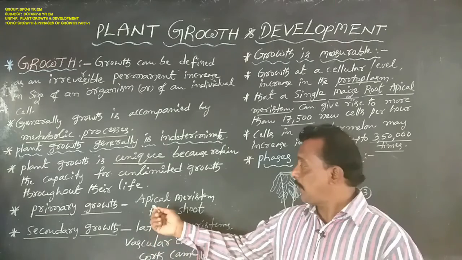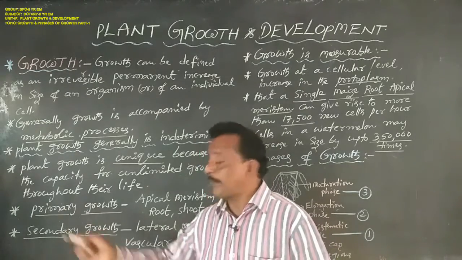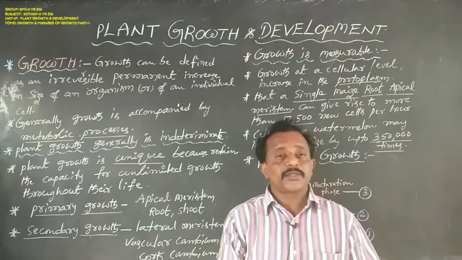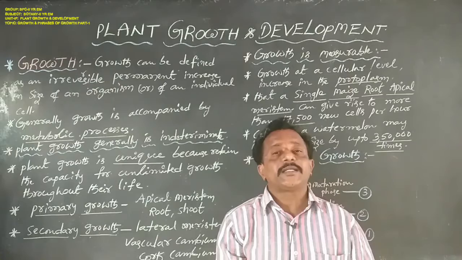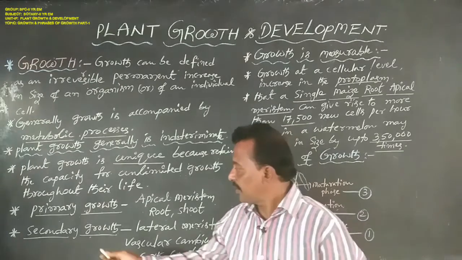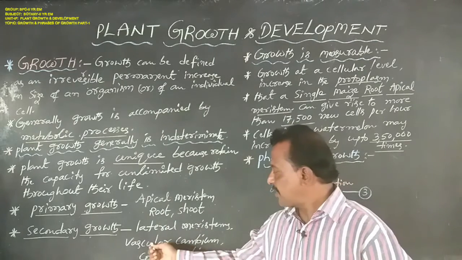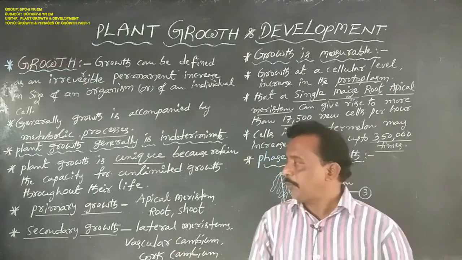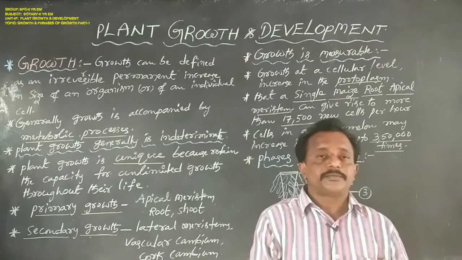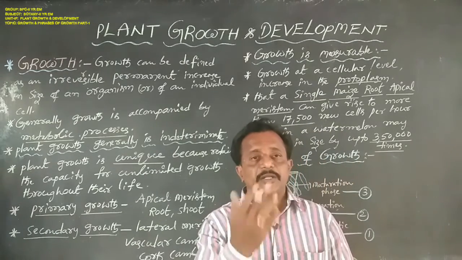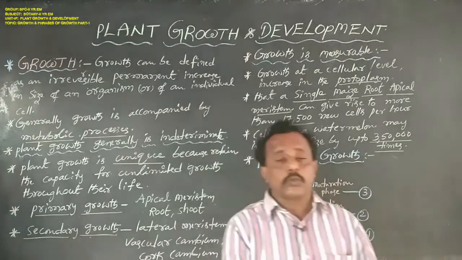The root apical meristem and shoot apical meristem are responsible for primary growth and principally contribute to the elongation of the plant axis. After some time the lateral meristems, vascular cambium and cork cambium, are formed, increasing the girth of the stem or organs. That is known as secondary growth.